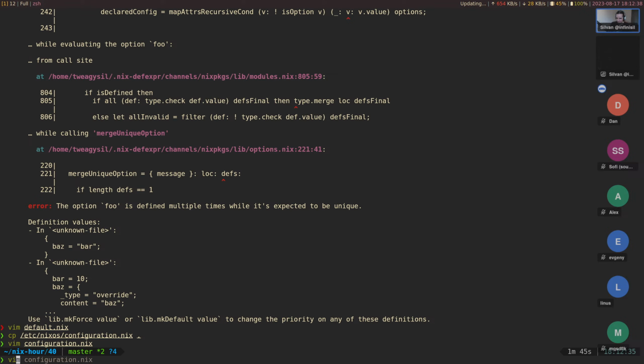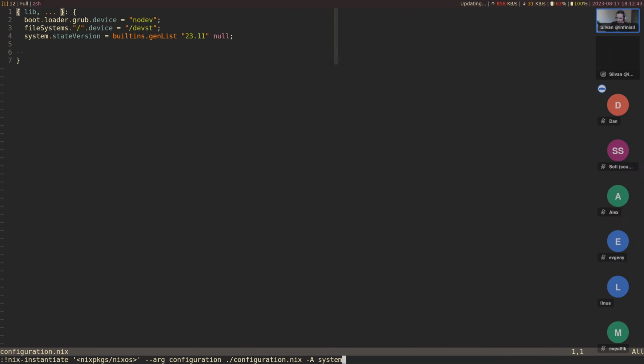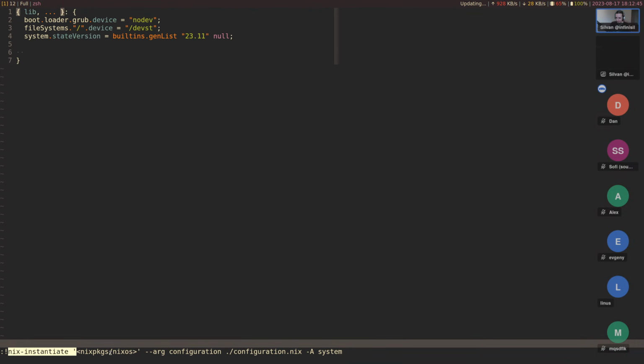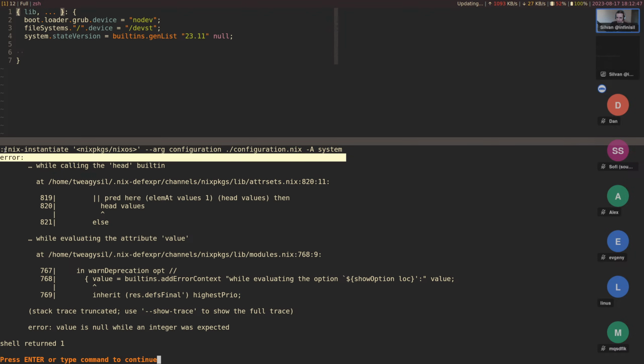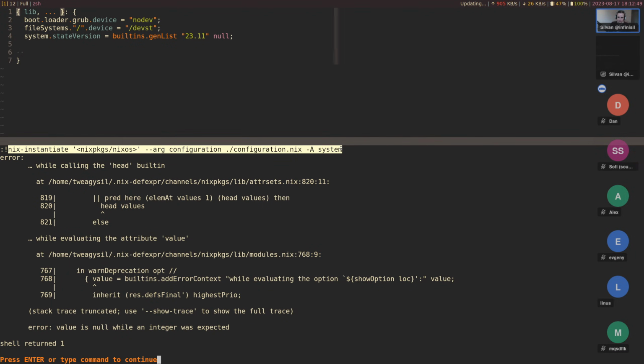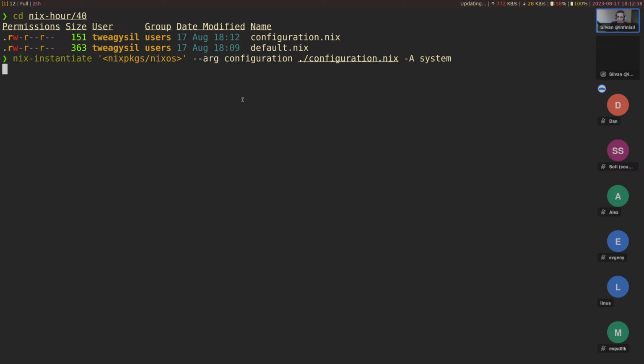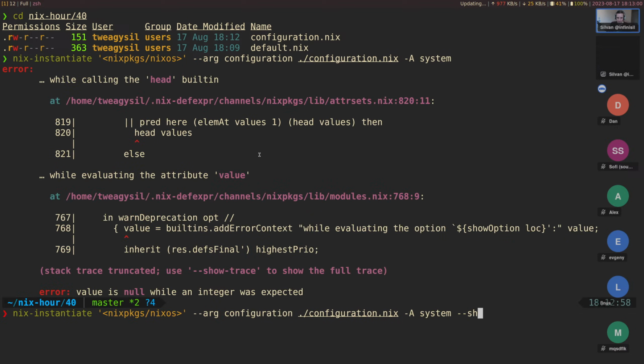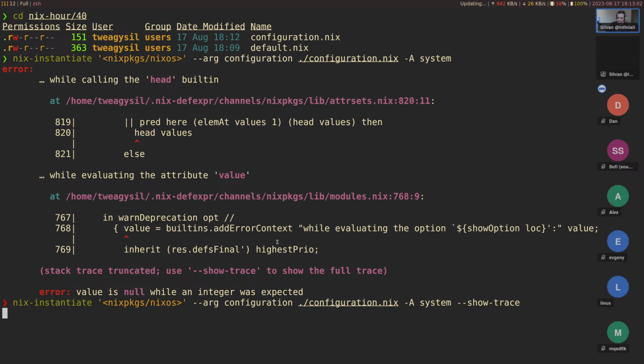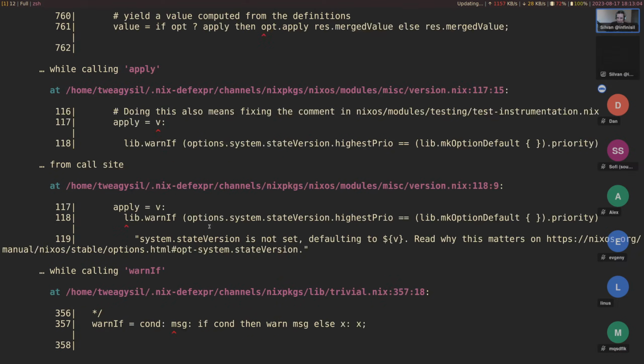All right. Oh, now I need to redo this. I should copy this from here. All right, and go in a separate terminal. All right, Nix Hour 40. Okay, now let's look at the trace and see if we can.